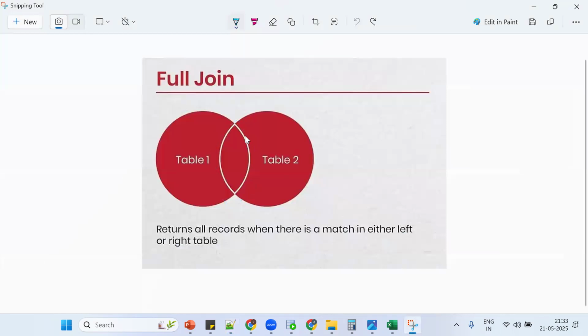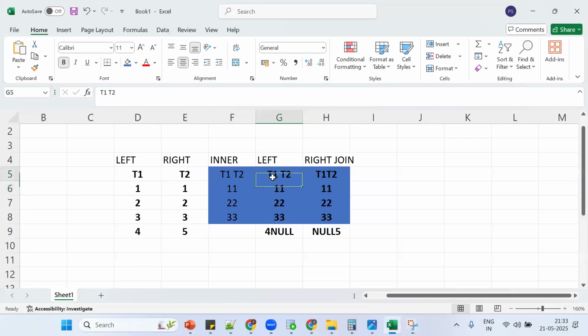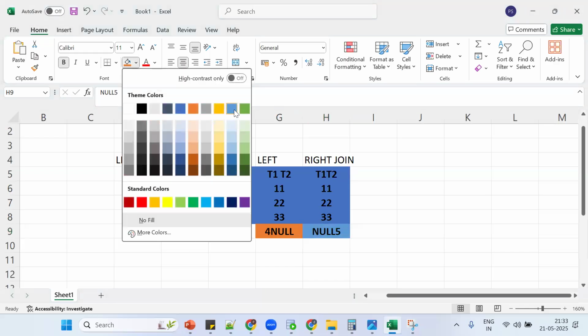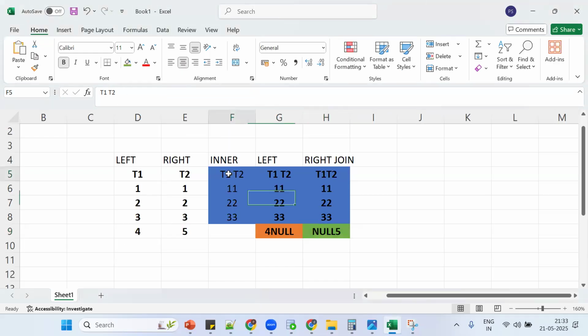So this is inner join. This is the remaining record from the left side table. This is the remaining record from the right side table. See the image, you'll get some clarity. This is inner join, this is remaining record from the left table, and this is remaining record from the right table. Got the point? So inner join is common records; left join is inner join plus remaining records from the left side table; right join is inner join plus remaining records from the right side table.